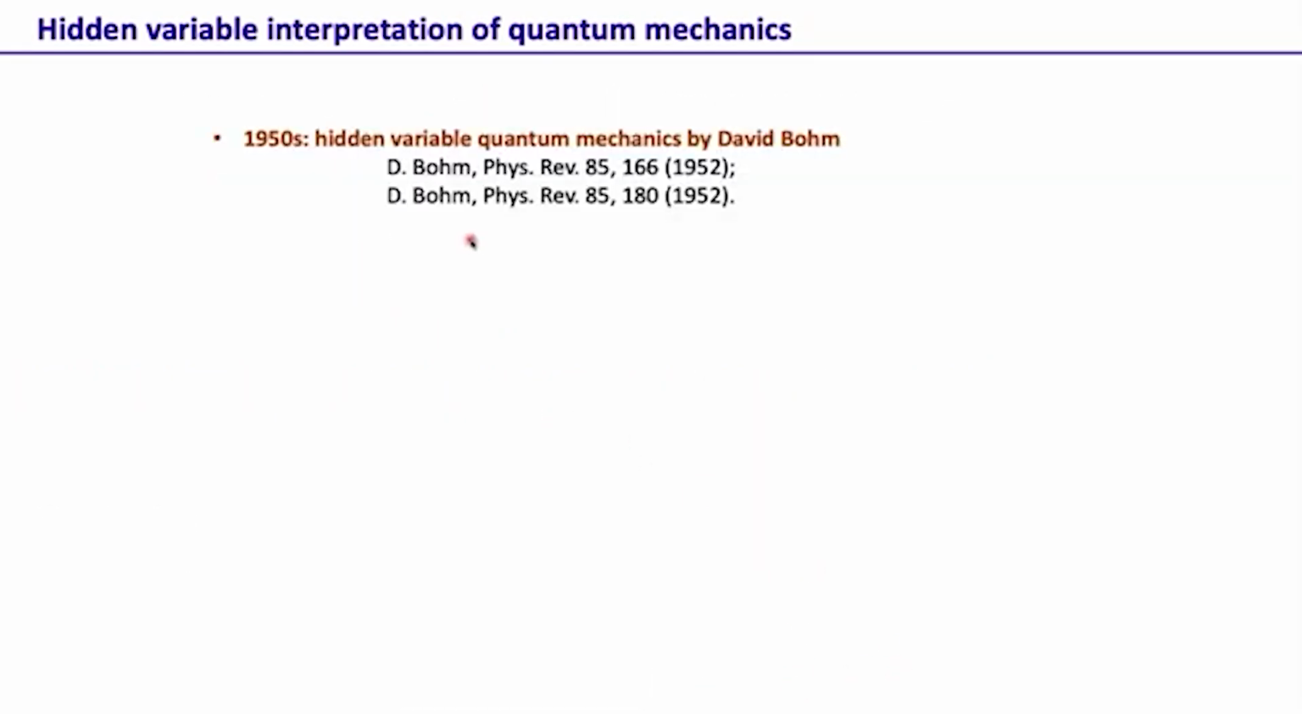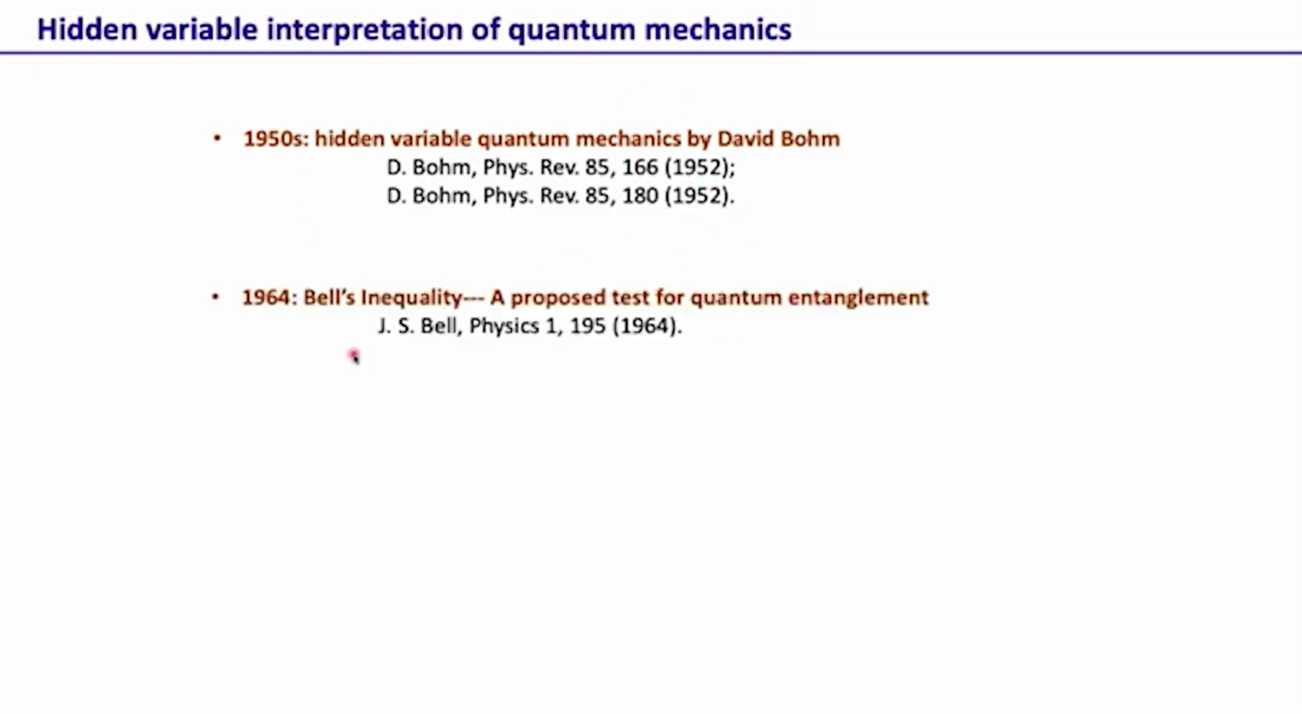Here is a chronology of how the foundational debate about quantum mechanics proceeded. In 1935 we had the EPR paper, and then about 15 years later hidden variable theories were suggested and worked out by David Bohm, and there is several other work. I'm just pointing out two here. And then until 1964 there was no way of finding out whether one can have hidden variable theories or not.